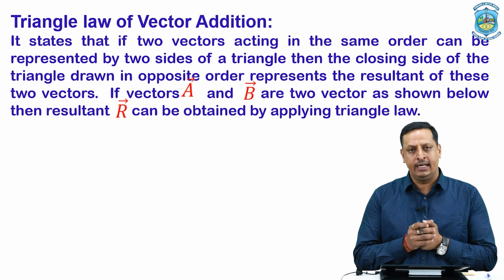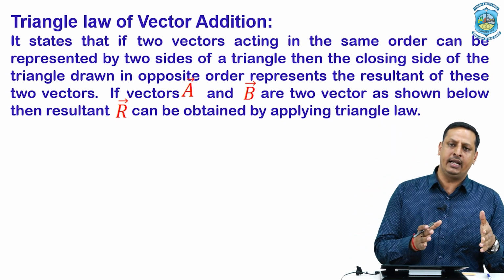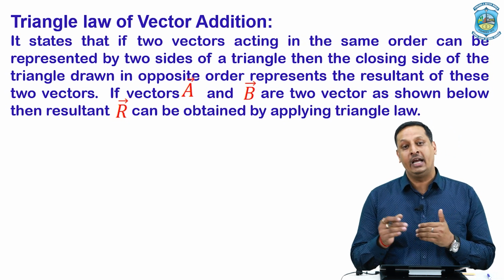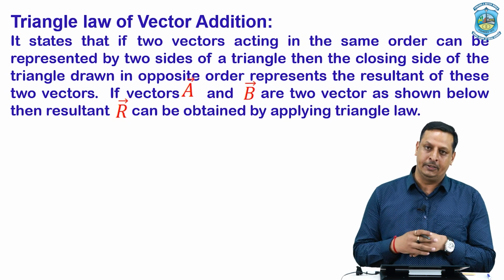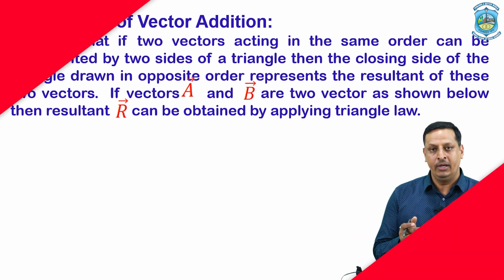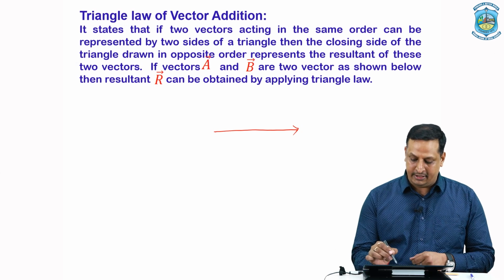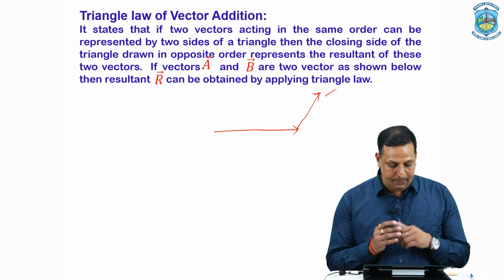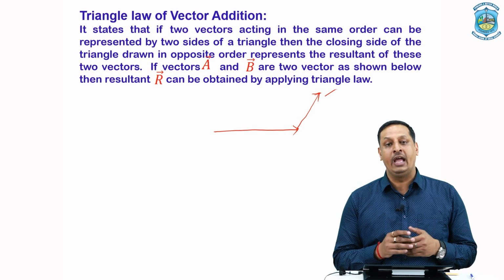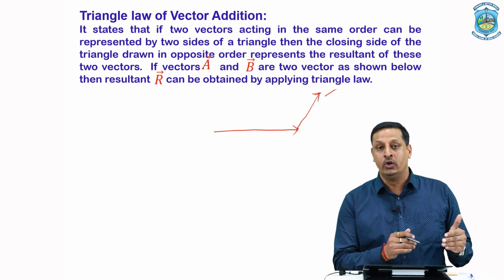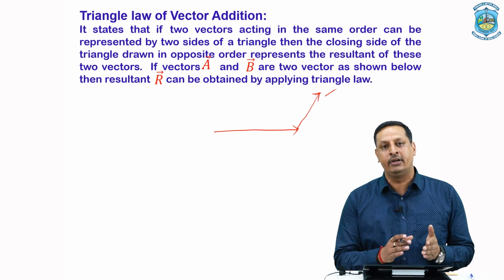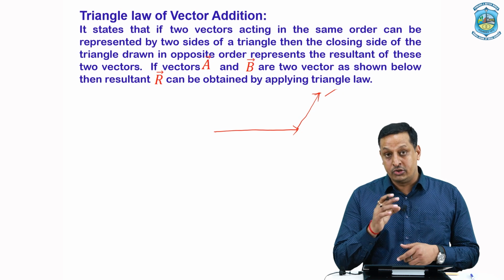As per the statement of the triangle law of vector addition, if we have two vectors which can be represented by two sides of a triangle acting in the same order, by same order we mean that the tail of the second vector should fall on the tip of the first, then these two vectors are said to be in the same order. I am repeating the statement: if two vectors can be represented by two sides of a triangle acting in the same order, then their resultant is given by the closing side of the triangle drawn in the opposite order.